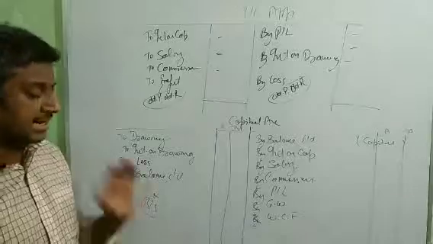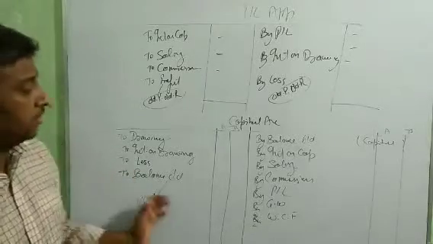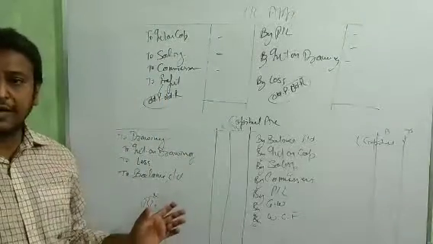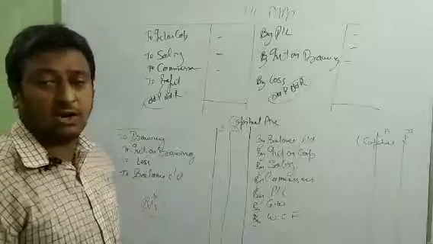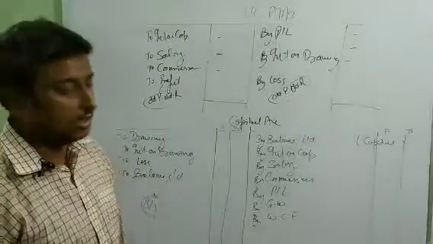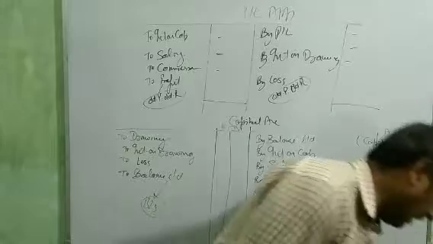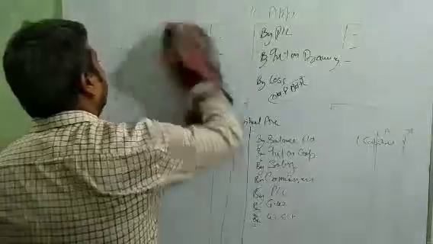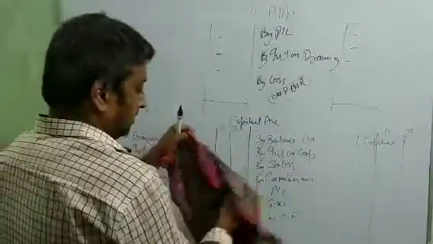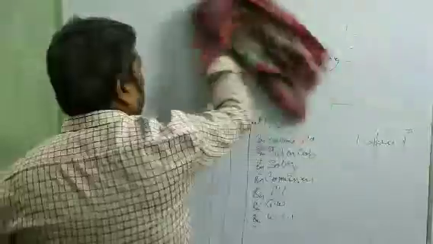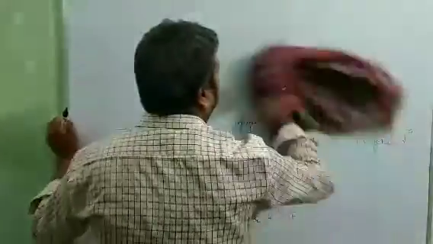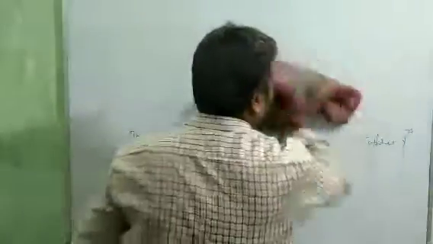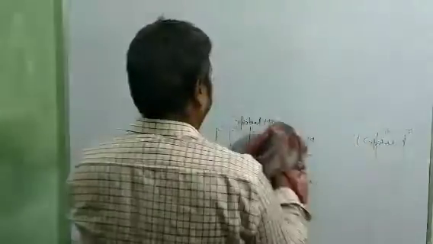Okay, beta? When capital is fixed, then we make two accounts, capital and current, both. Now I am going to the current and capital account. If capital is fixed, then we make the current and capital accounts both. Just see.